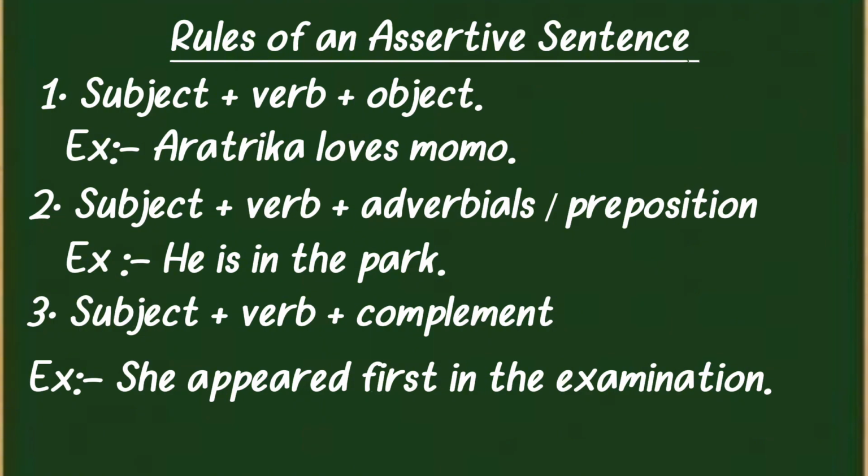So that's all. The structure of an assertive sentence is subject, verb, object, and in place of object there can be adverbials, prepositions, and complements as well.